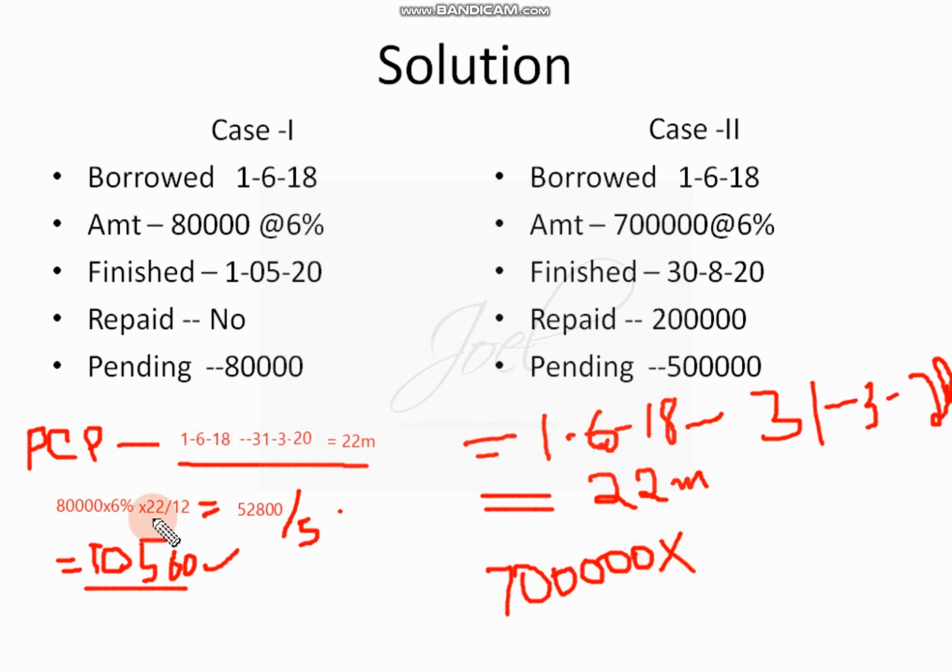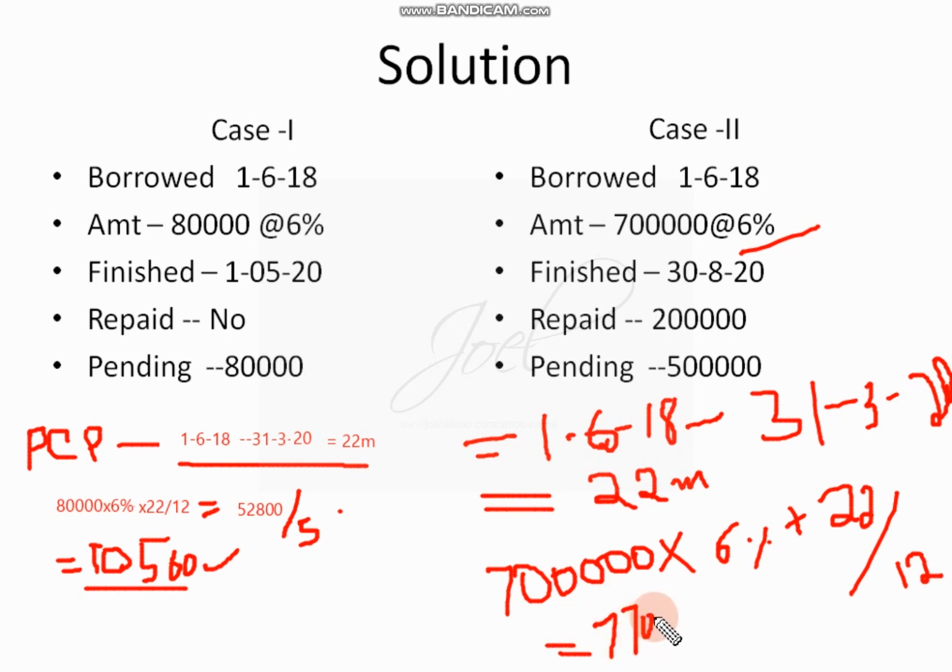So my calculation will be 7 lakh into what is the rate? The rate is the same, 6%, into the number of months, which remains the same, 22 months divided by 12. So I have to do this calculation, 7 lakh into 6% into 22 divided by 12. So I'll get 77,000 as the total pre-construction period interest.